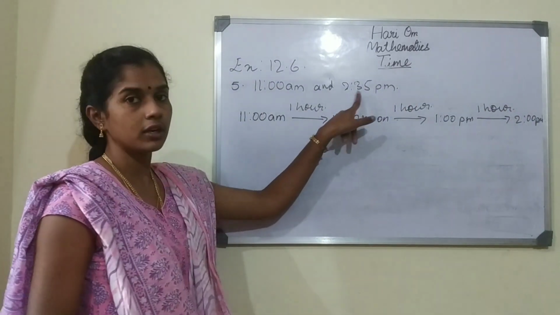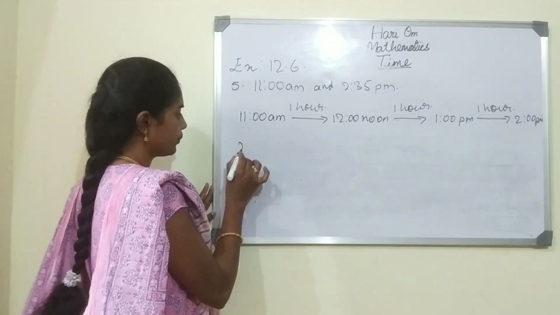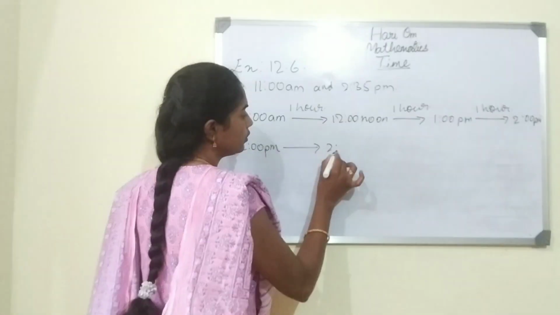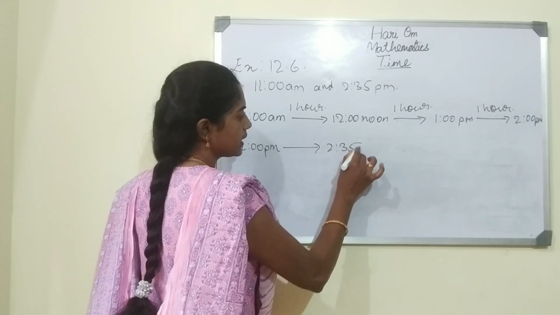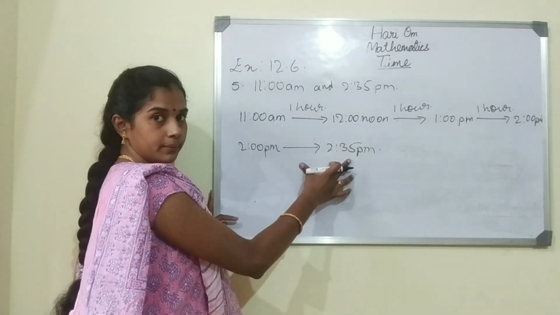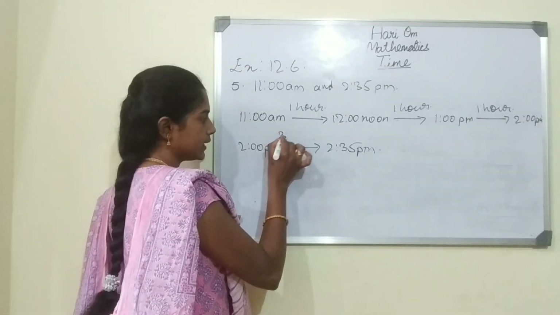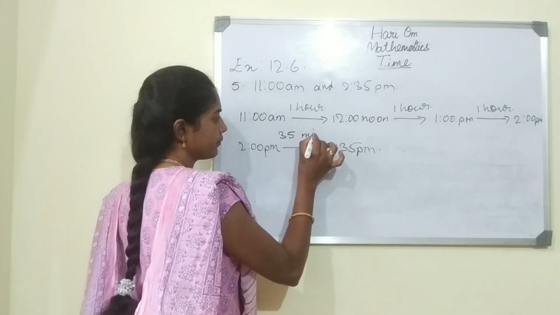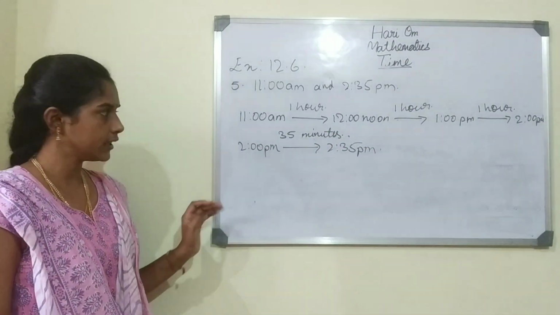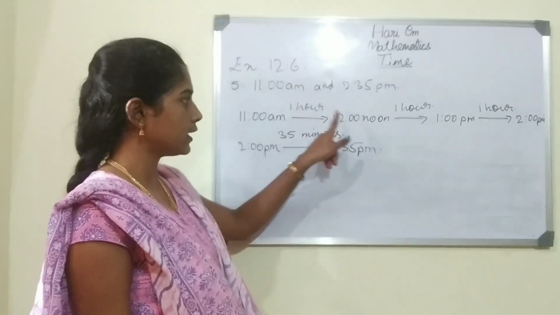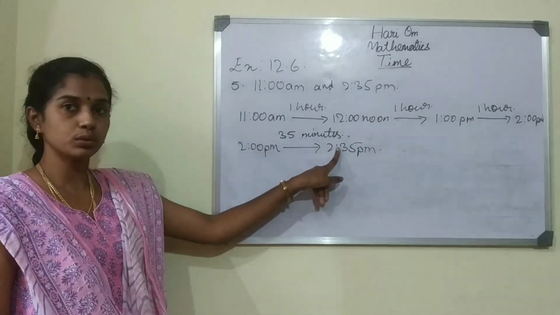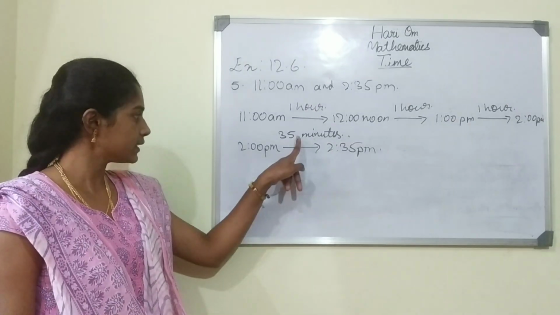And it is 2 o'clock 35 minutes. So from 2 p.m. to 2:35 p.m., 2 to 2:35, how many minutes? 35 minutes. Understood, children? So here 11 to 12, 1 hour, 12 to 1, 1 hour, 1 to 2, 1 hour, and 2 to 2:35, it is 35 minutes.